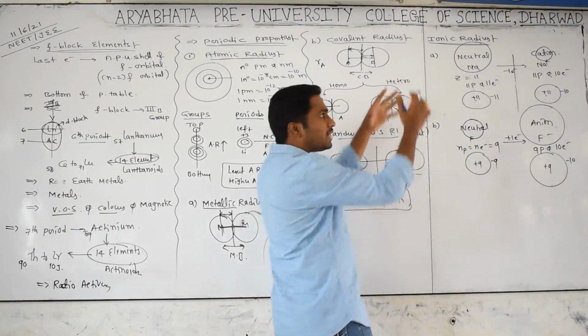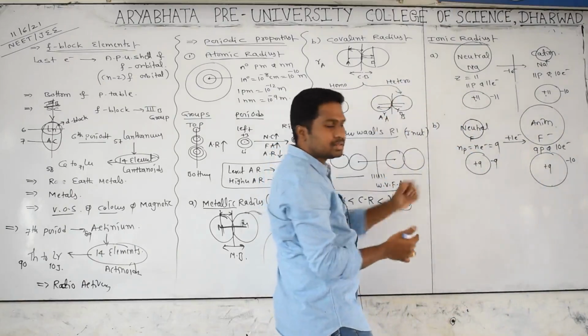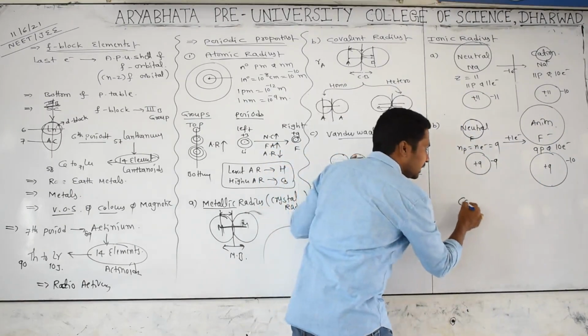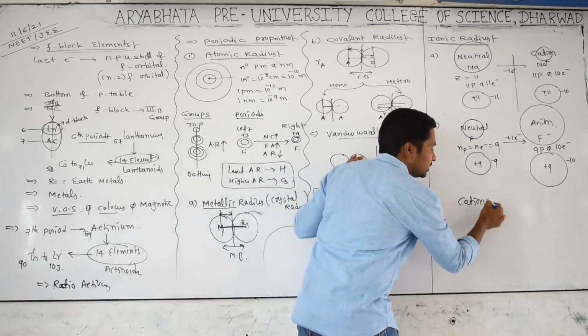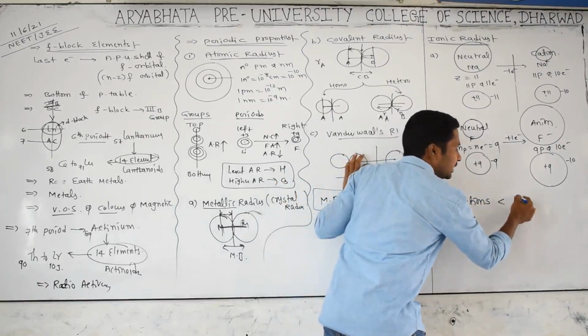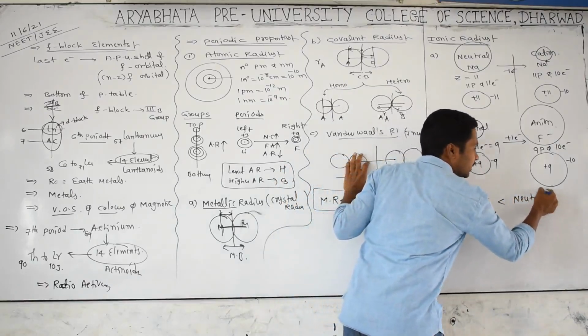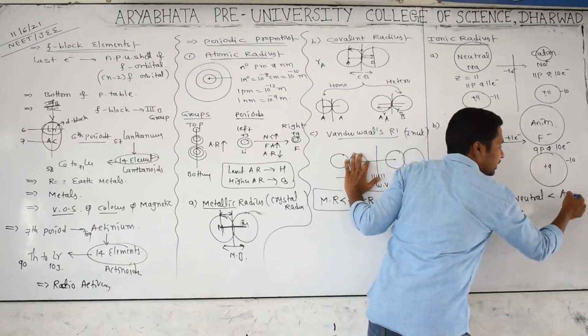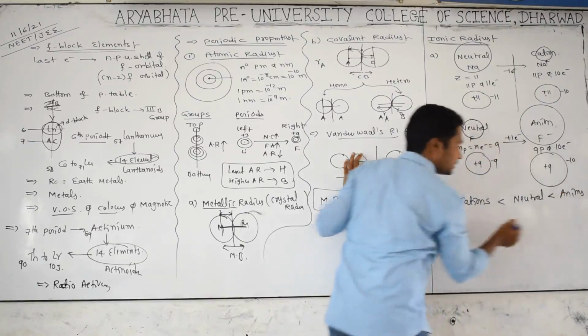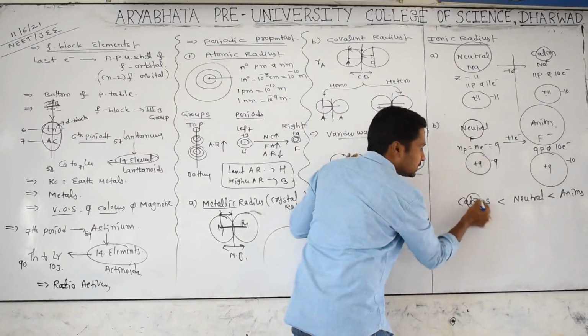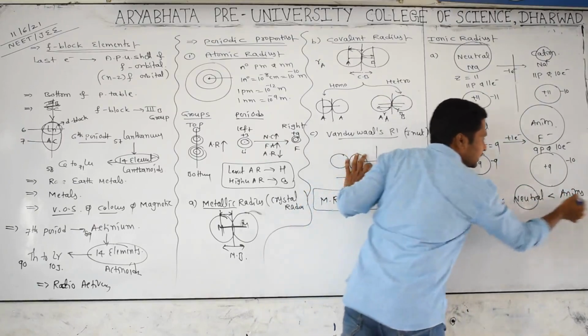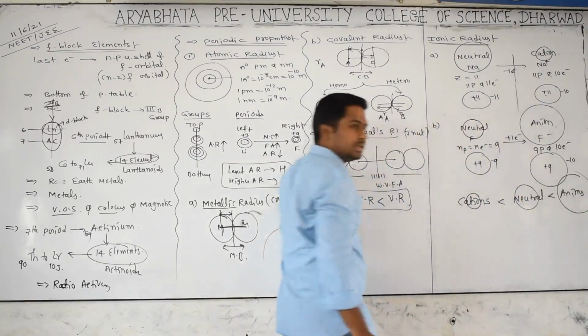Can you give the comparison between the sizes of these three particles? Yes, cations are smaller in size than the neutral atom. Anions are big in size. So this is the small size, a little bit bigger size, and a very big size.